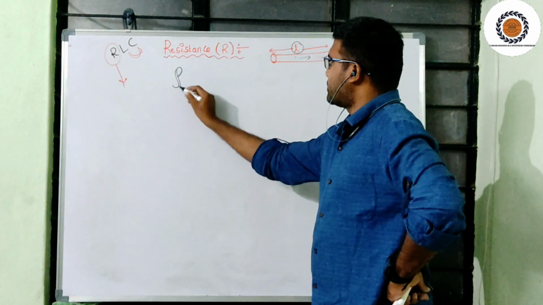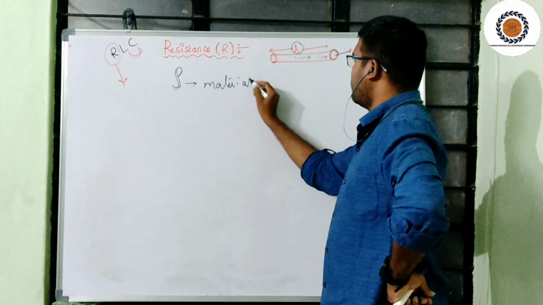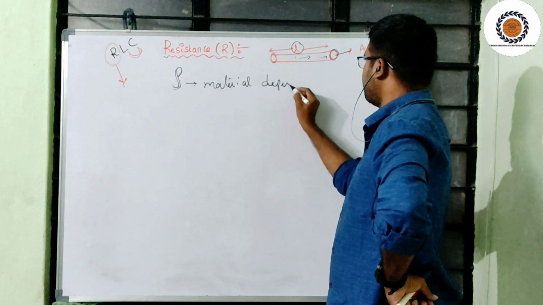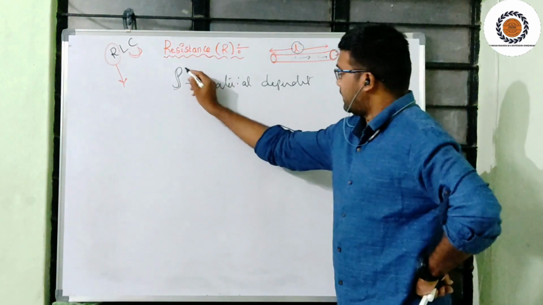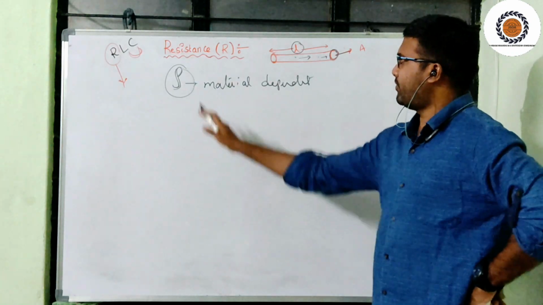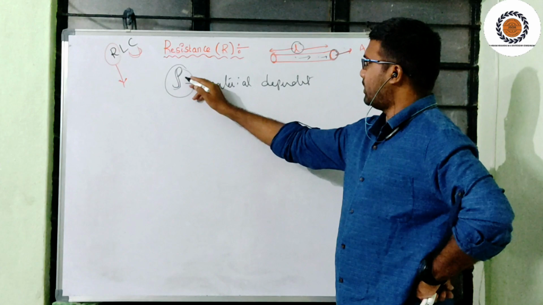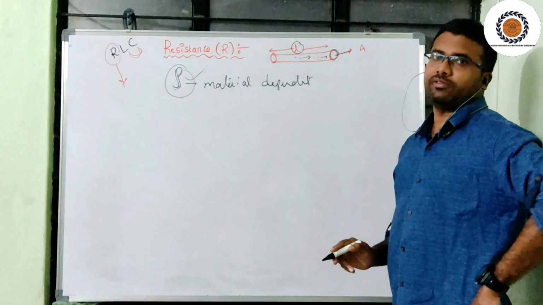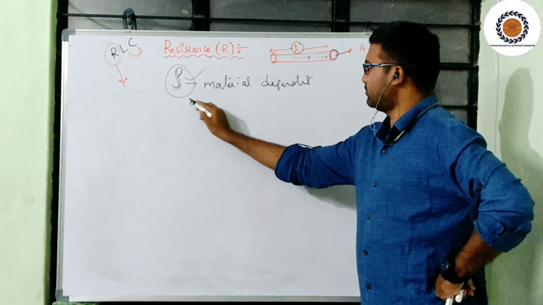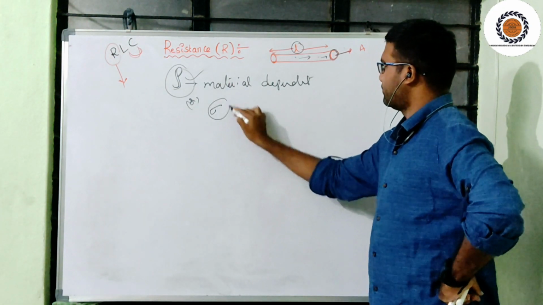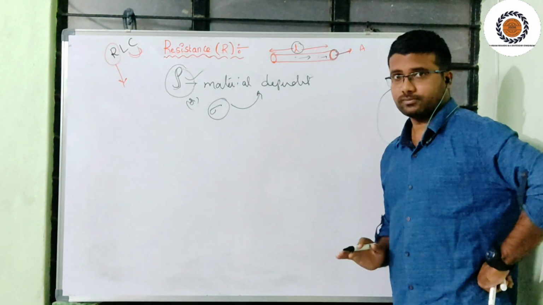Rho is material dependent, so this is fixed for any material, depending upon the internal atomic structure of the material. So rho or sigma are constants. For any material, these two are constant.